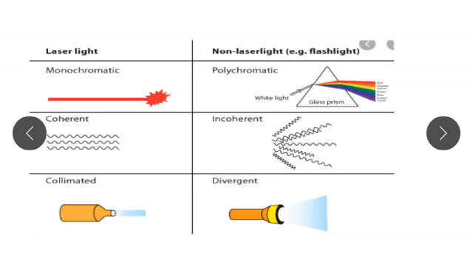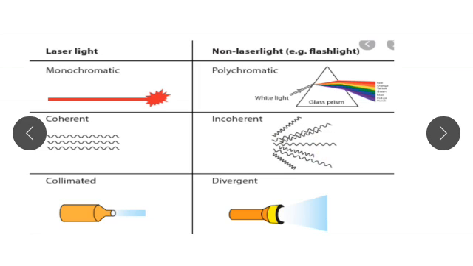The second property of laser light is coherence. From this diagram it is observed that all the waves are in the same phase and have the same frequency and the same wavelength. But when we consider non-laser light, the waves are incoherent. That means from this diagram it is observed that each wave has a different frequency and a different wavelength.